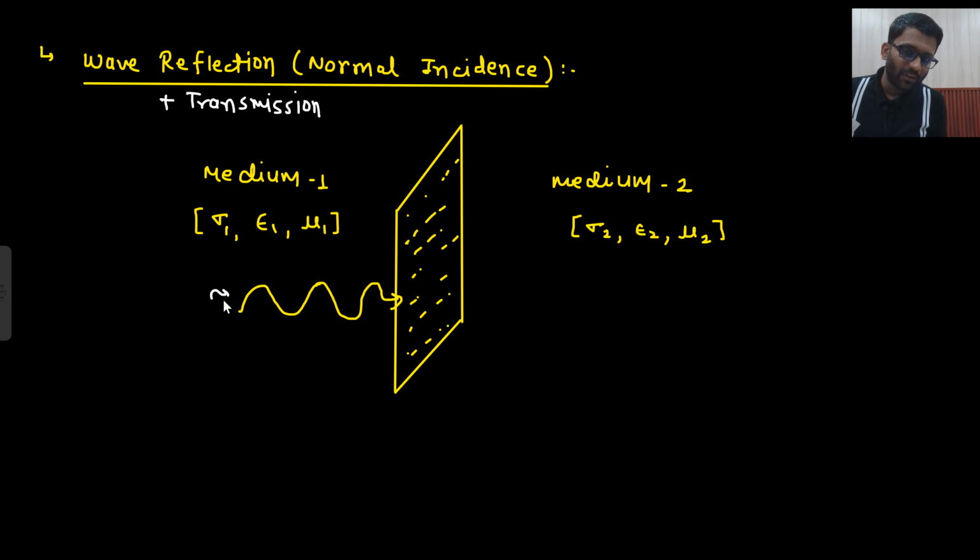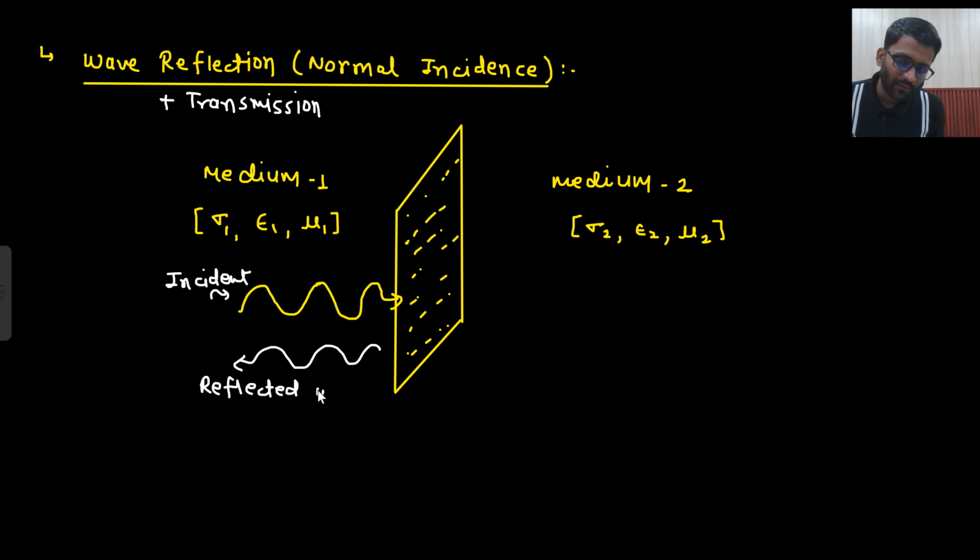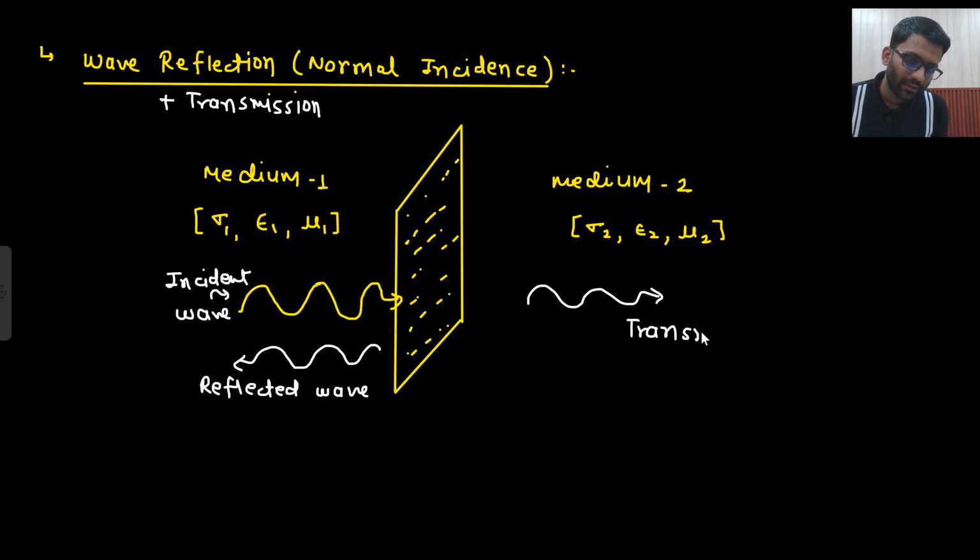This is known as the incident wave, the wave which is coming from here. Now some will be reflected back. This wave will be reflected back. This is known as the reflected wave. And some wave will be transmitted. This is known as the transmitted wave. So this is your medium 1, this is your medium 2. It is having its own sigma, epsilon, mu. This is also having its own sigma, epsilon, mu.